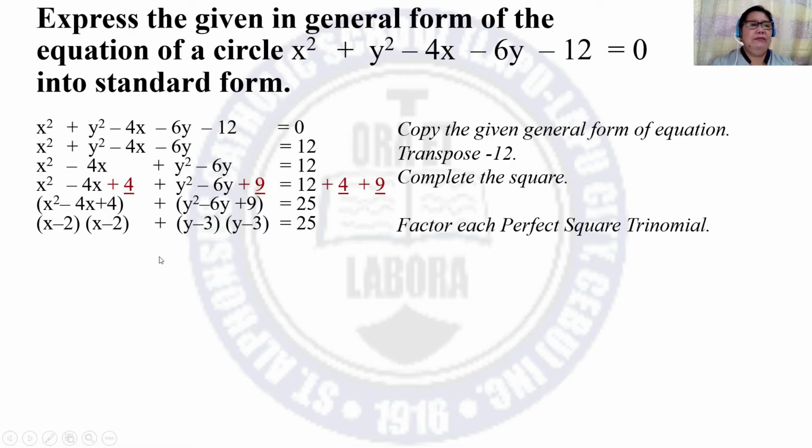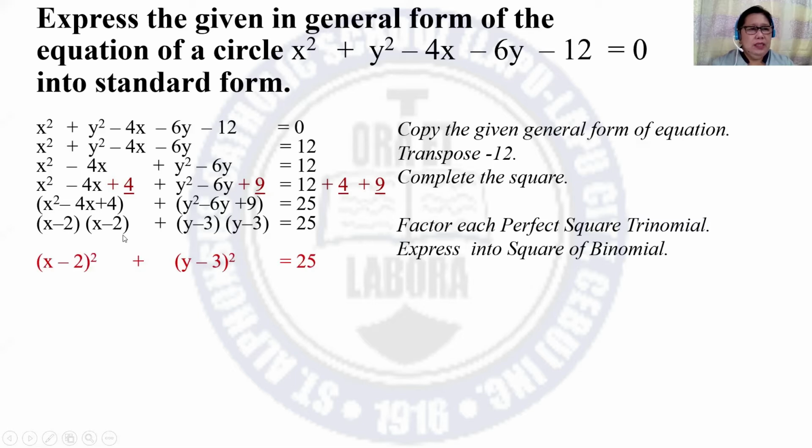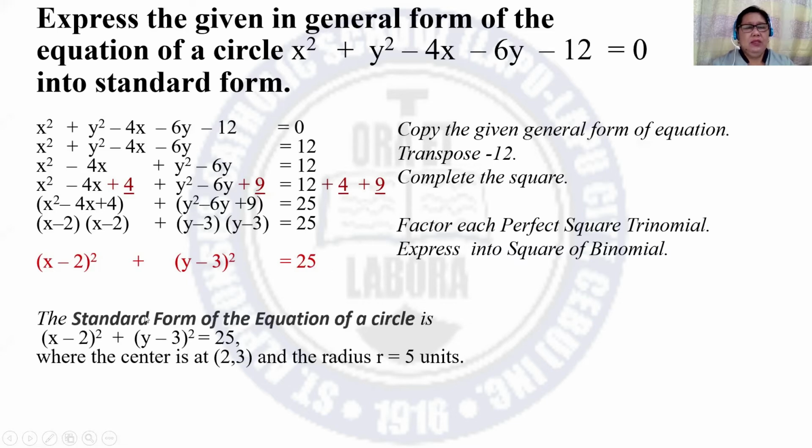equals 25. Express into square of binomial. So this is equivalent to the square of x minus 2. And this is equivalent to the square of y minus 3. Copy 25. So the standard form of the equation of the circle is the square of x minus 2 plus the square of y minus 3 is equal to 25, where the center is at 2, 3, and the radius is equivalent to 5 units.